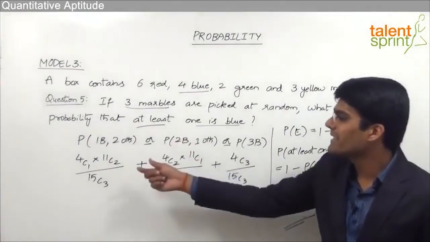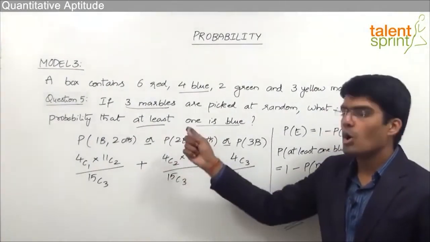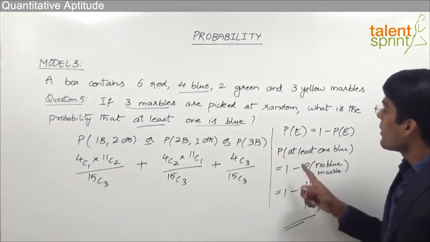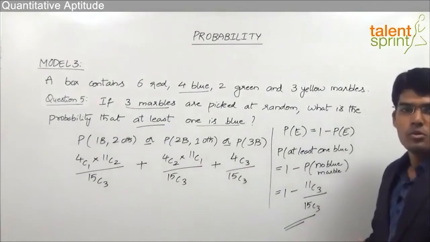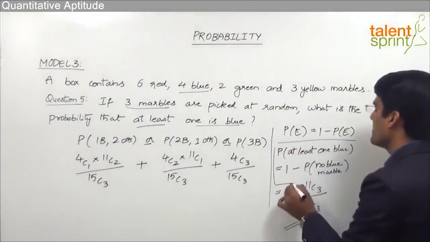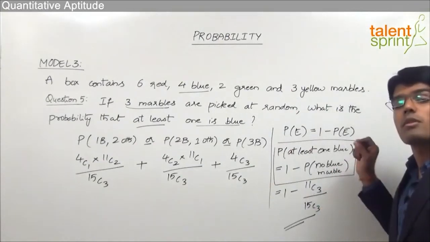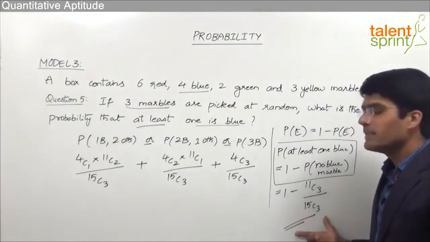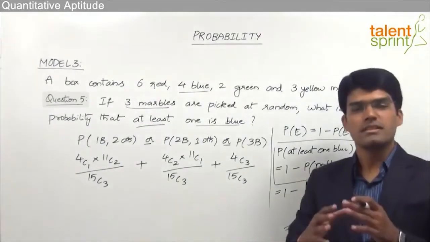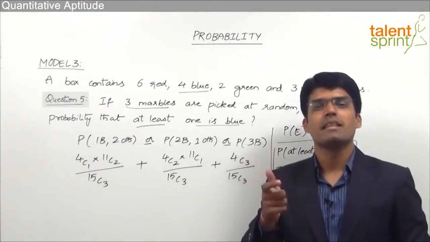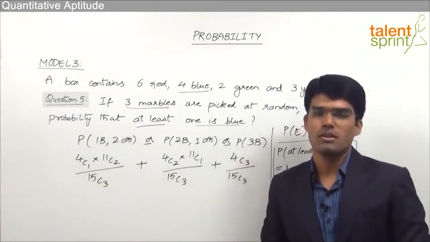So either we can take the direct way of solving the question where we take 1 blue or 2 blue or 3 blue marbles. Otherwise, it can be taken as 1 minus probability of getting no blue marble. So simply remember that probability of at least 1 is nothing but 1 minus probability of none, or probability of no blue marble. So either you solve it in this way or in this way, the answer remains the same. So this is how we can solve a 5 marks question from probability by taking it as number of favorable combinations by total number of combinations.